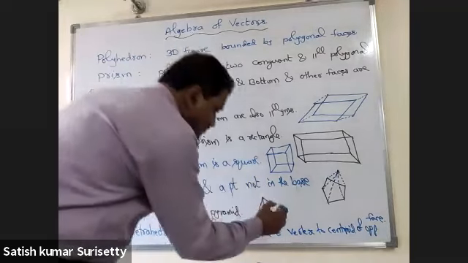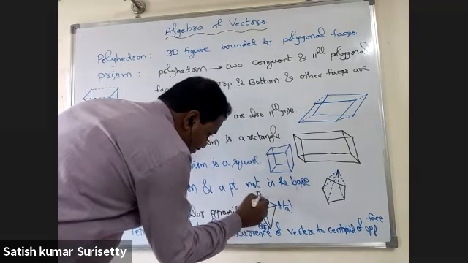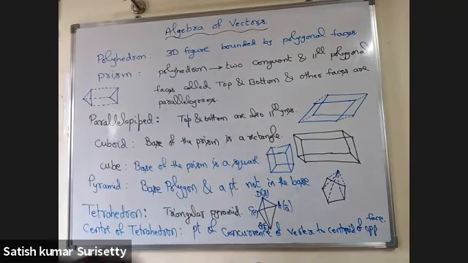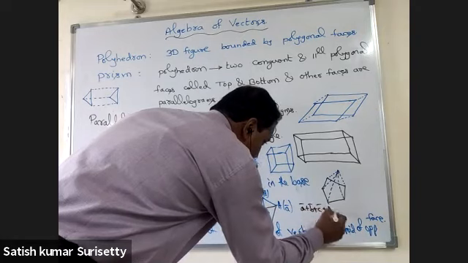If A bar, B bar, C bar and D bar are the position vectors of the vertices of a tetrahedron, then the center of tetrahedron is A bar plus B bar plus C bar plus D bar upon 4.